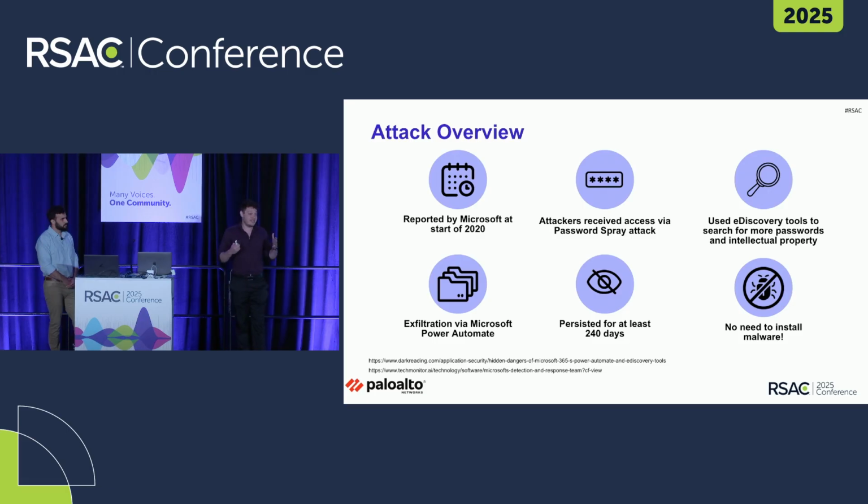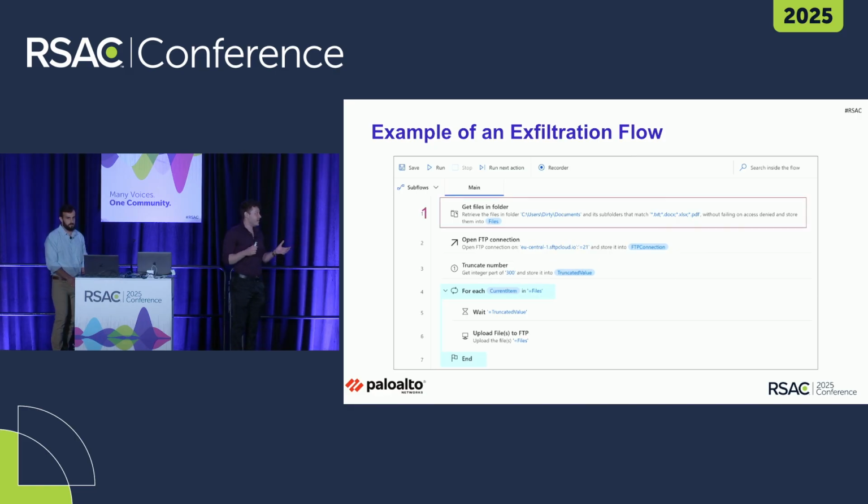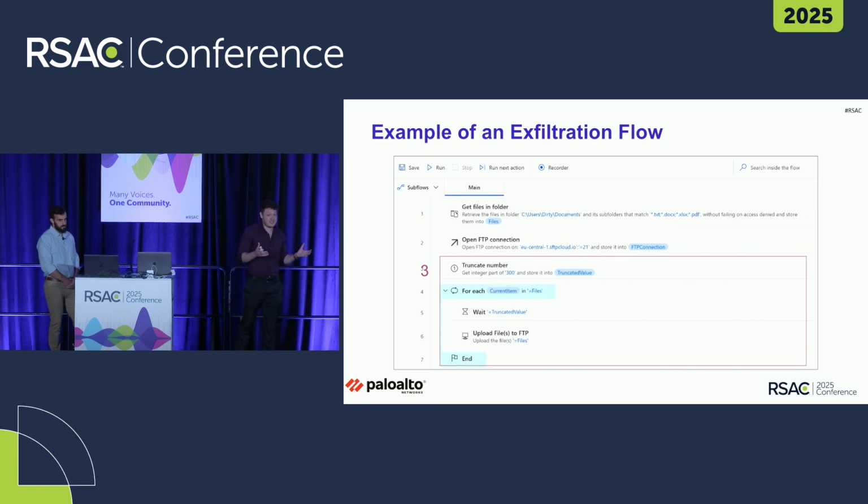And I want to show you how easy it is to use Power Automate for exfiltration. So this is a simple demo of a flow that I created myself to do some very simple exfiltration. And it works like that. First, I told Power Automate to get all of the different Word documents, TXT files, Excel files, and PDF documents from the user's documents folder. After that, open an FTP connection to your preferred FTP service. And after that, just upload each file to the FTP service. Very simple. And I even programmed the flow to wait 5 minutes between each upload in an attempt to evade any exfiltration detections.